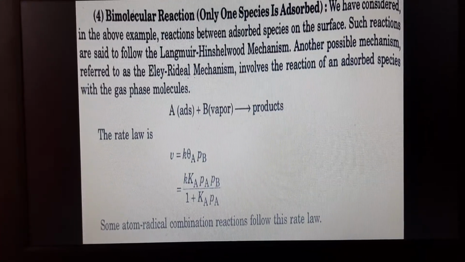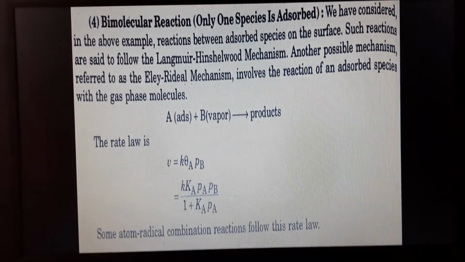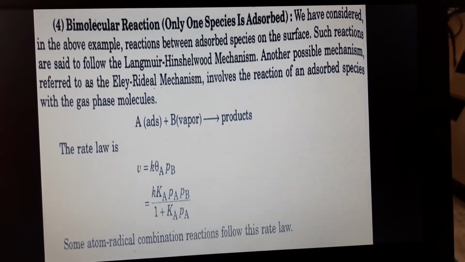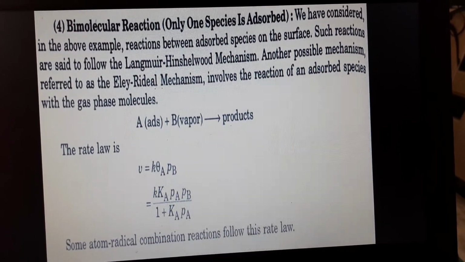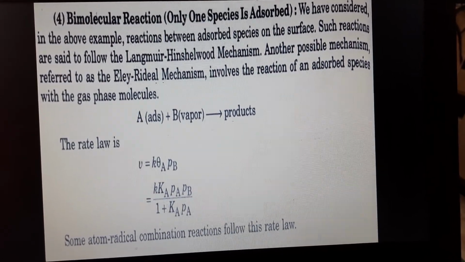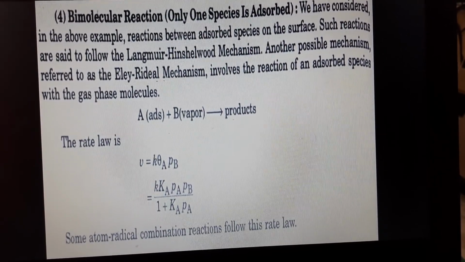A adsorbed plus B vapor convert into product. The rate law is V is equal to K theta A Pb, which is equal to K Ka Pa Pb upon 1 plus Ka Pa. Some atom radical combination reactions follow this rate law.